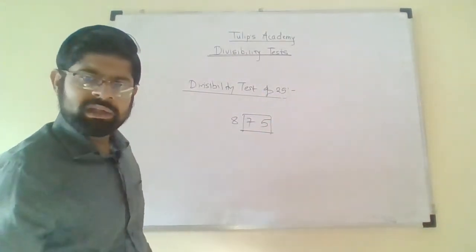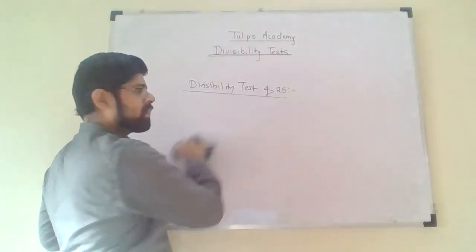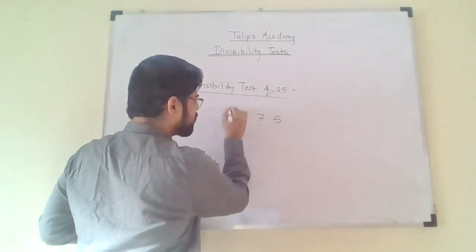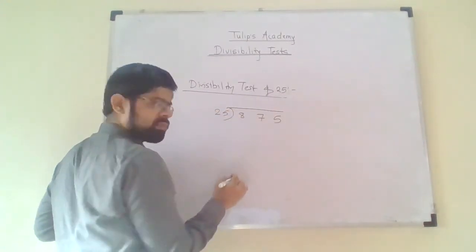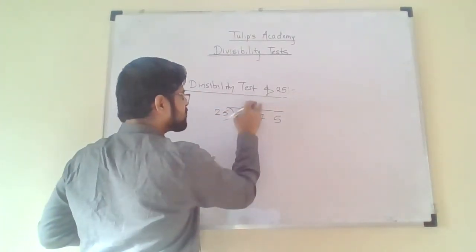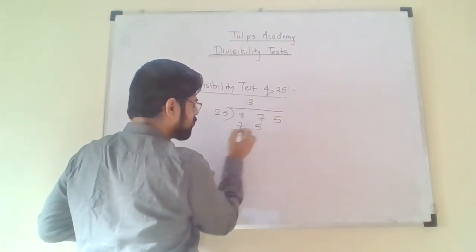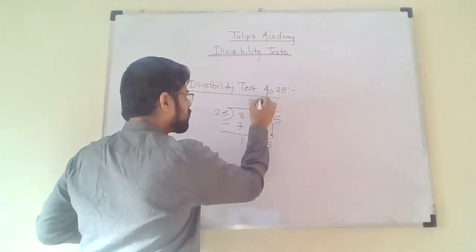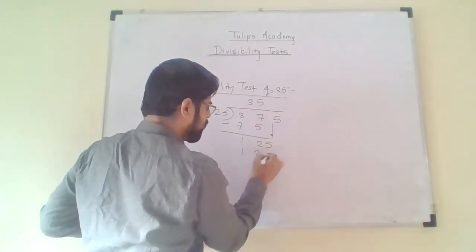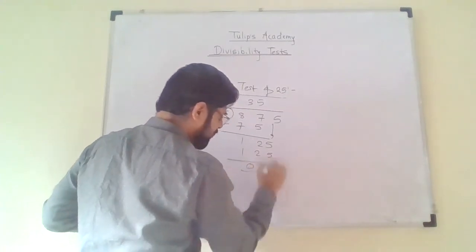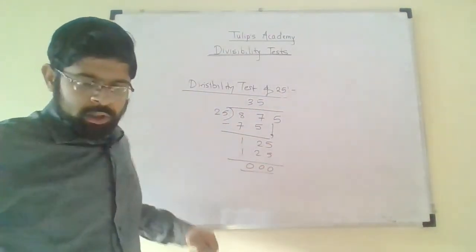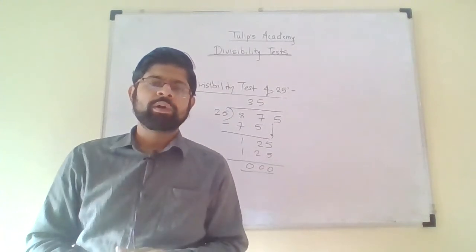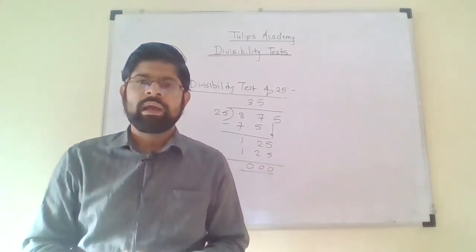Now let us check whether the statement is true or not. Whether it is actually divisible by 25 or not. So 875 divided by 25. 25 3s are 75. 87 minus 75 comes to be 12. Take this 5 below. 25 into 5 is 125. Yes.